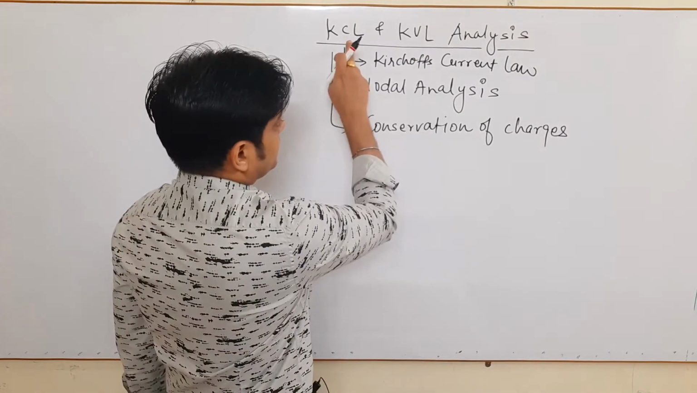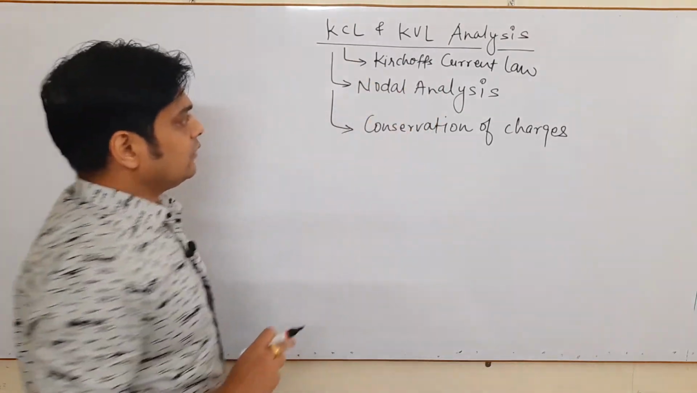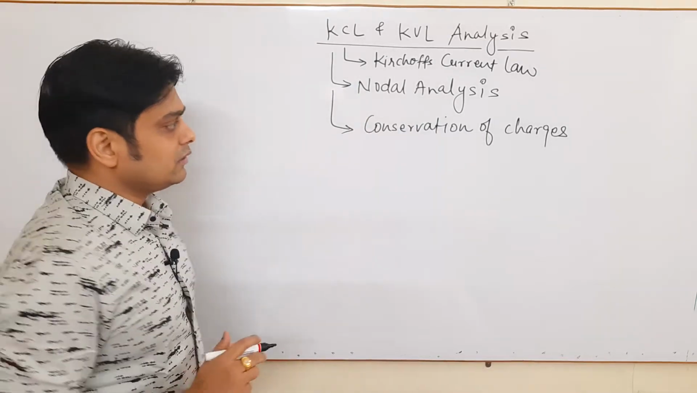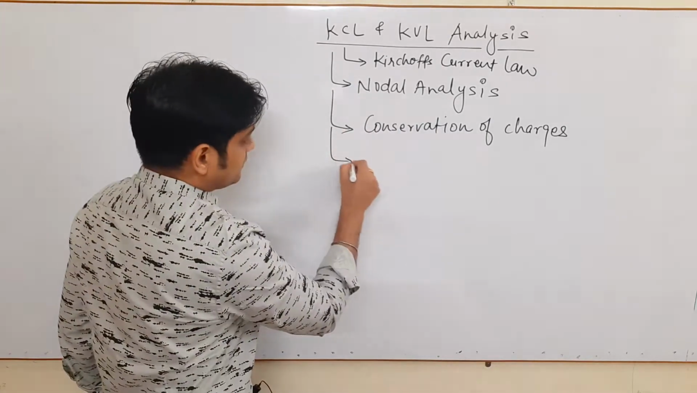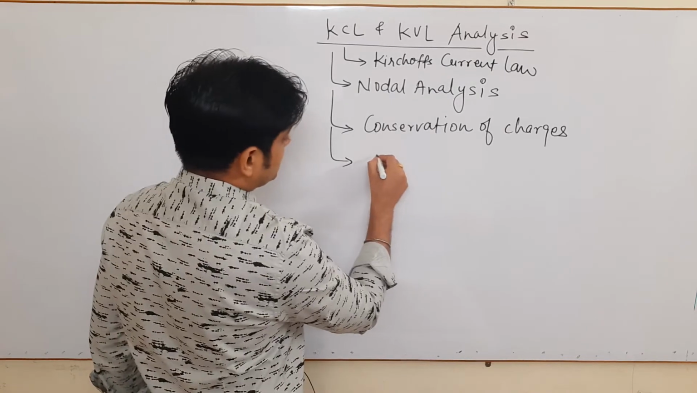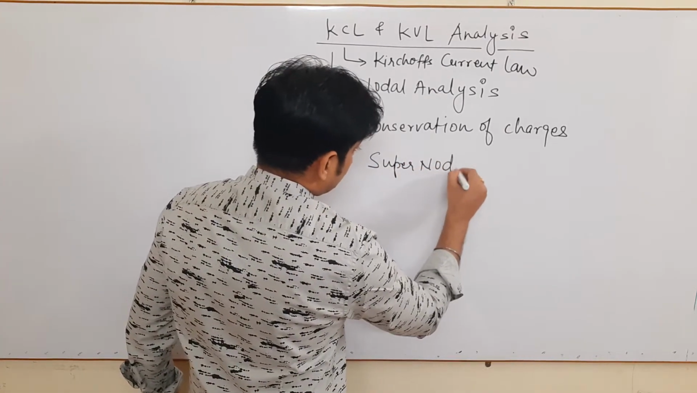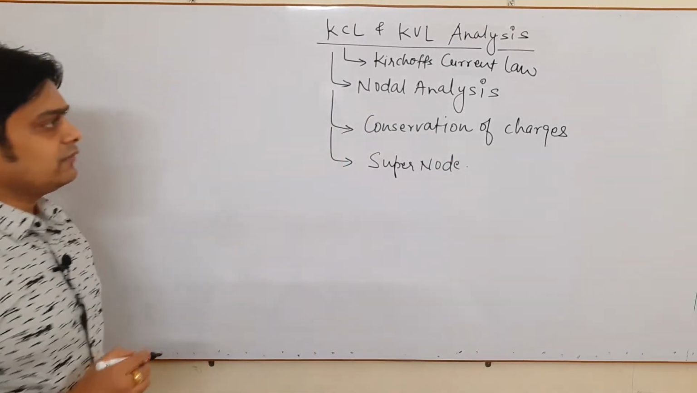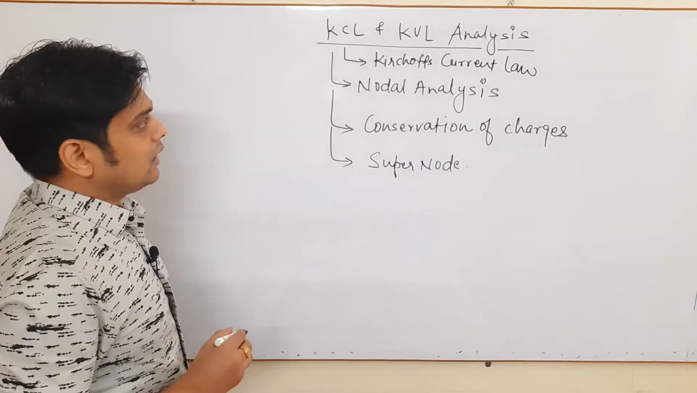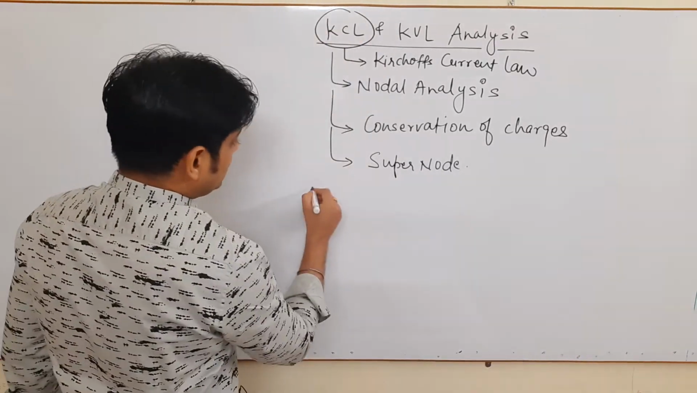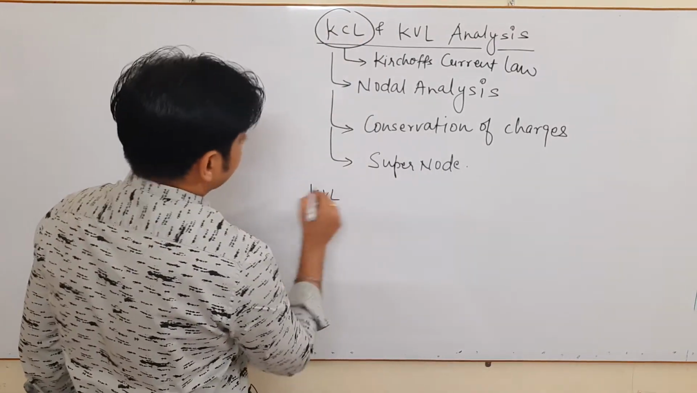So we are starting with KCL, that is Kirchhoff's current law. It is also known as nodal analysis. It is also known as conservation of charges, and one more term is coming here, known as super node. So these are the four points we will see under the KCL topic.